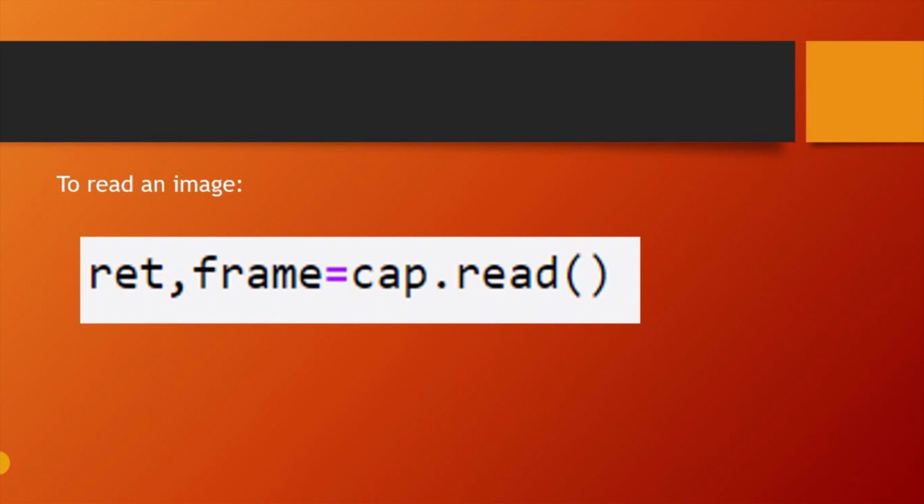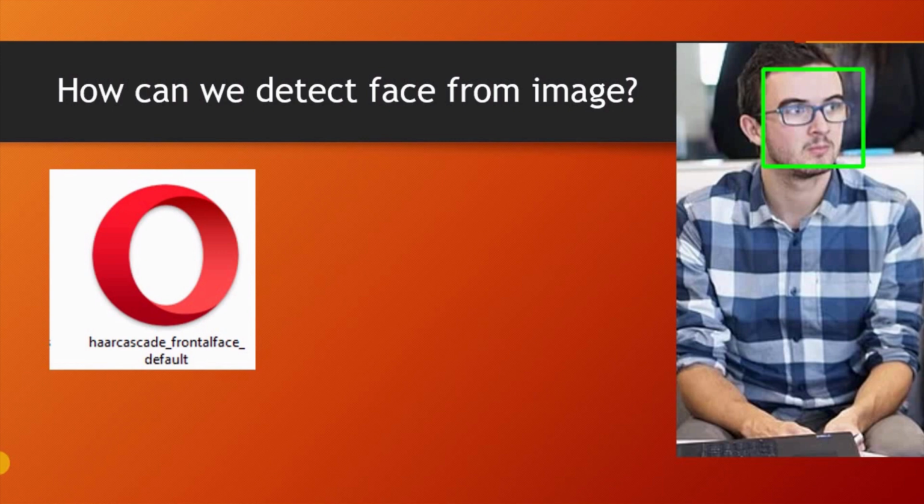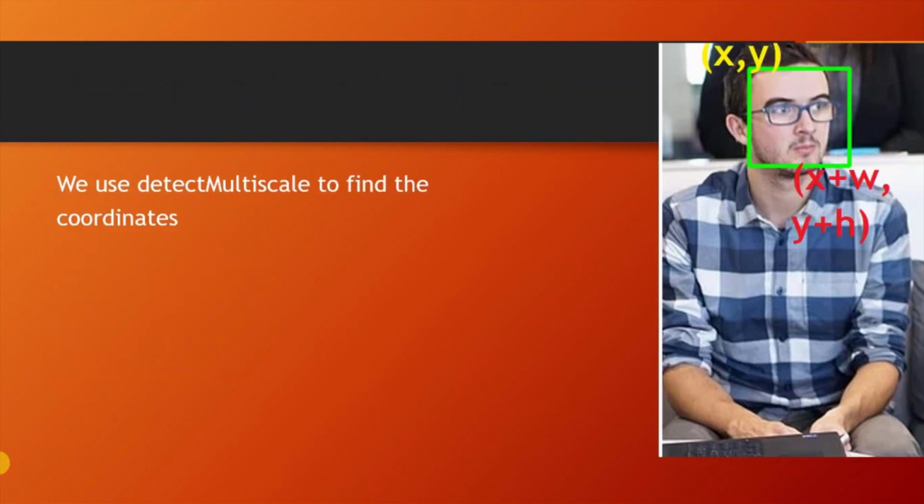And next is, how can we detect a face from an image? You may have seen an image on the right side of your screen. So how can you detect a face from an image? We have to use the Haar Cascade Frontal Face Default classifier. This is an XML file. Don't worry guys, you can find this XML file very easily. I will explain this later. And then you have to use the detectMultiScale method to find the coordinates.